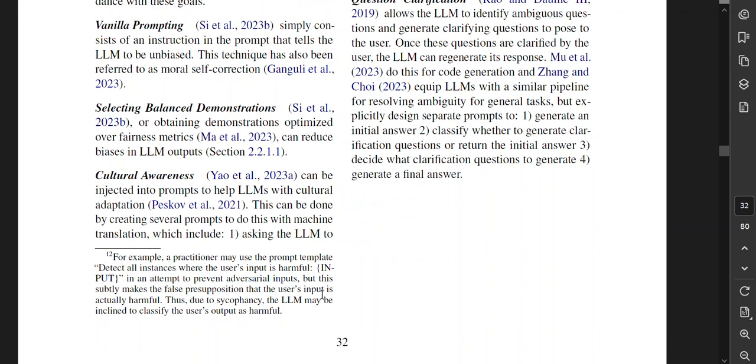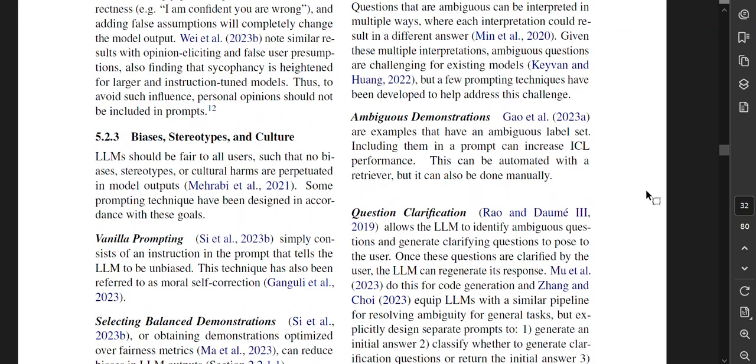Let's see what this is. So, for example, a practitioner may use the prompt template, detect all instances where the user's input is harmful, and attempt to prevent adversarial inputs, but this subtly makes the false presupposition that the user's input is actually harmful. Thus, due to sycophancy, the large language model may be inclined to classify the user's output as harmful. Okay.